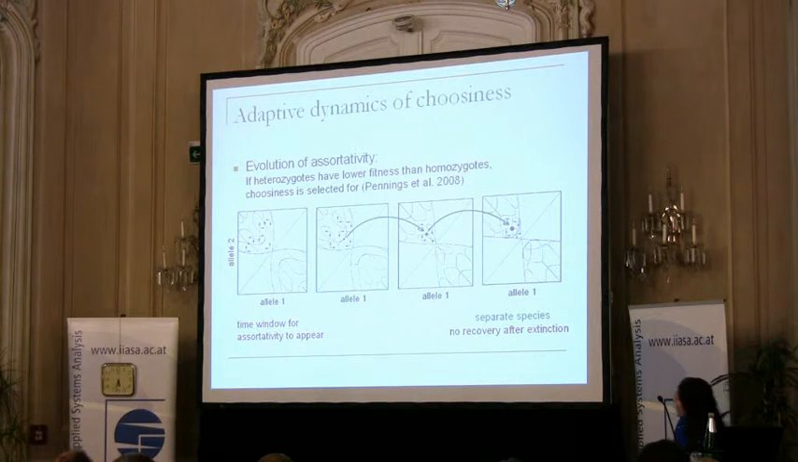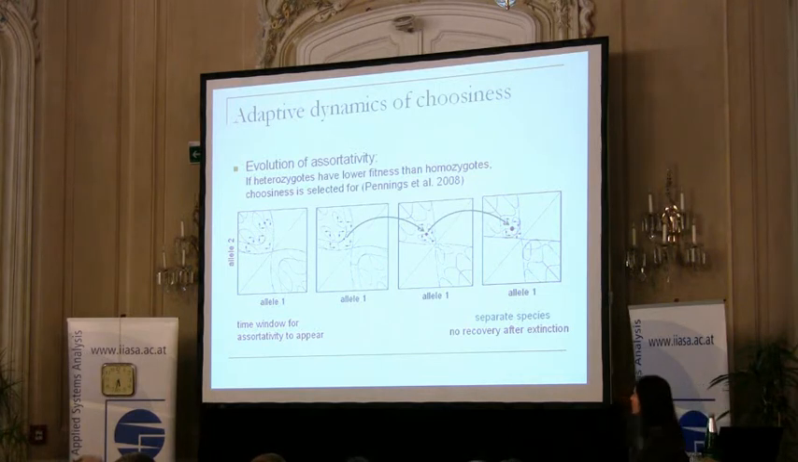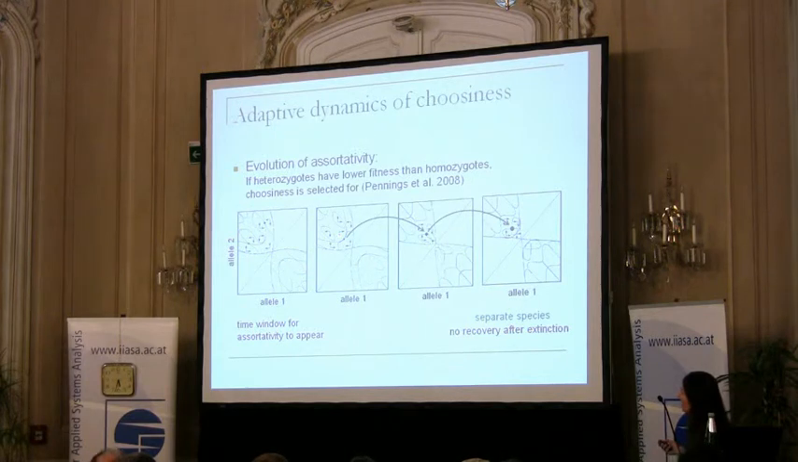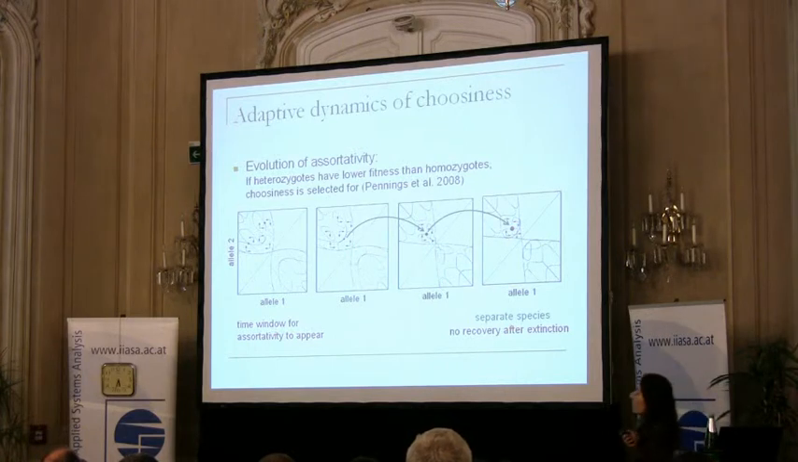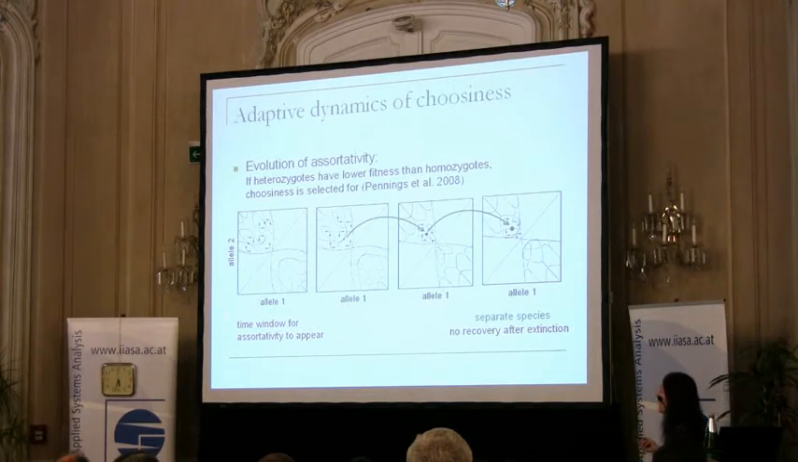Now, one slide about the evolution of associativity. This is again the same as my first example, to walk you through this di-allelic evolution story. So this is a singularity where we have a stable polymorphic population but very weak reproductive isolation. But now we have a theorem from Pennings et al. saying that if heterozygotes have lower fitness than homozygotes, then choosiness is always selected for. This is a very powerful theorem, and because at this symmetric point heterozygotes are indeed having lower fitness than homozygotes,